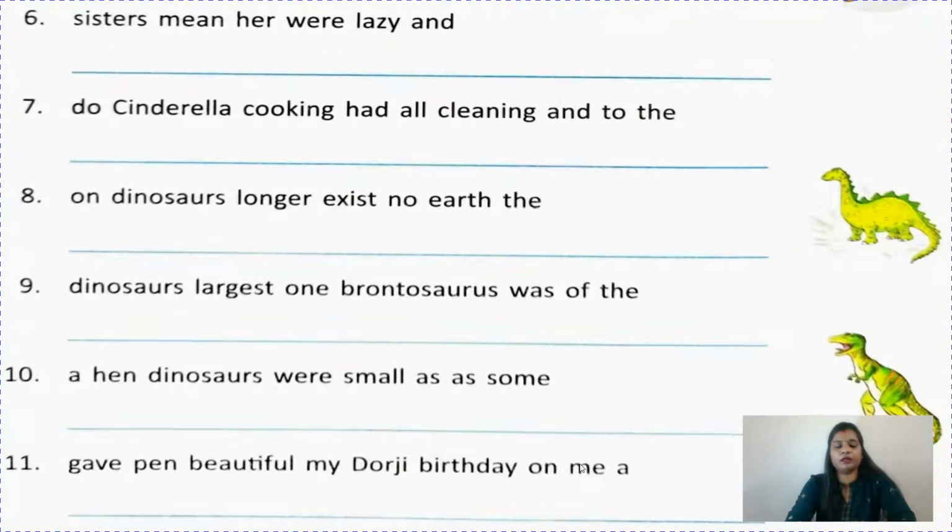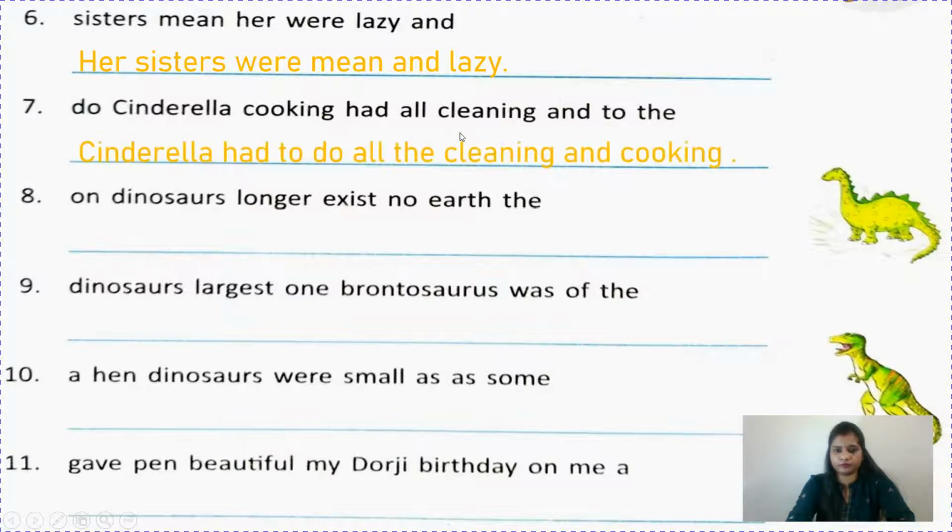Her sisters were mean and lazy. Okay. So Cinderella had to do all the cleaning and cooking.